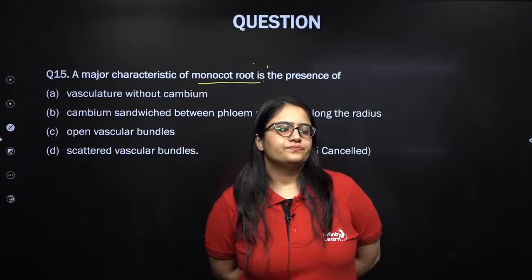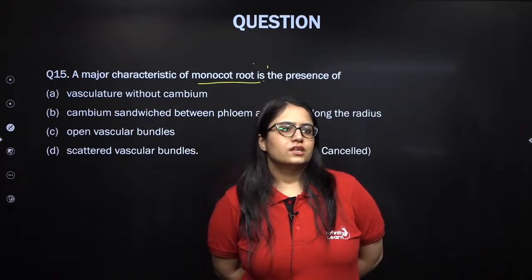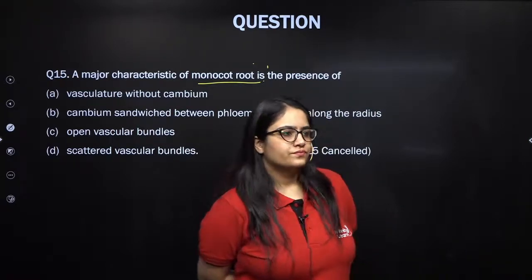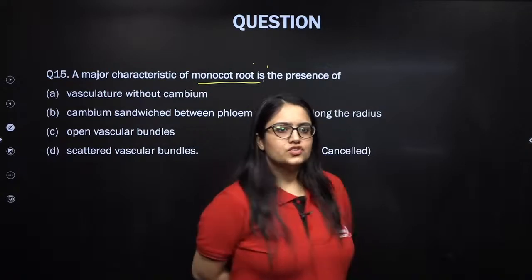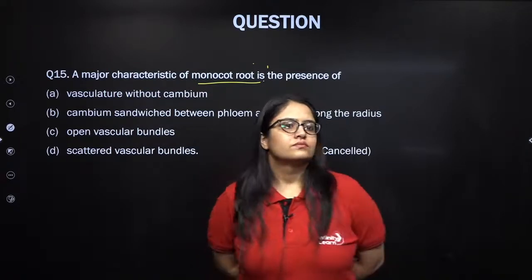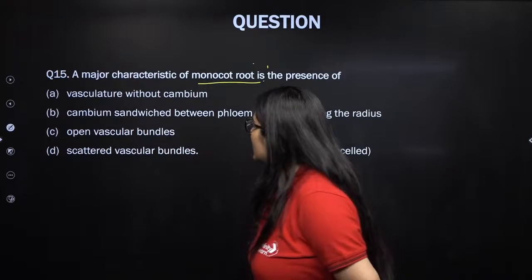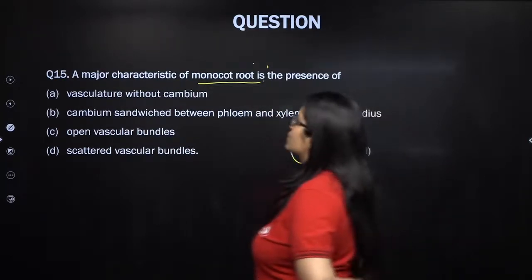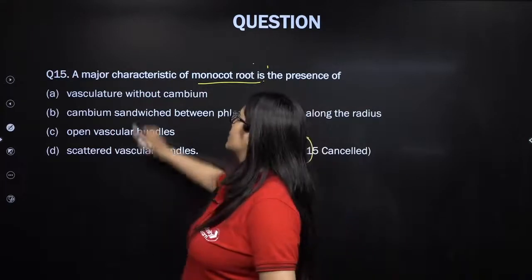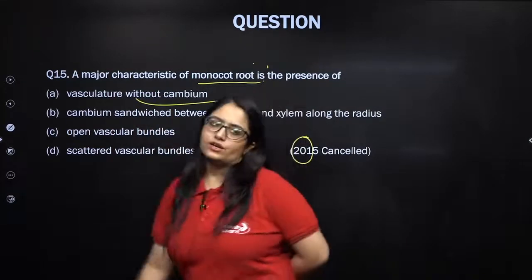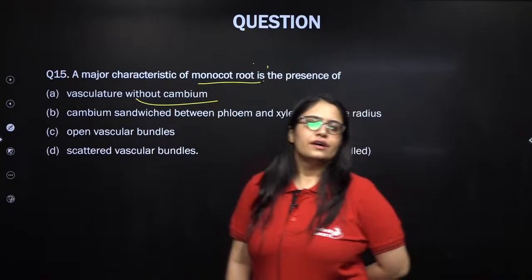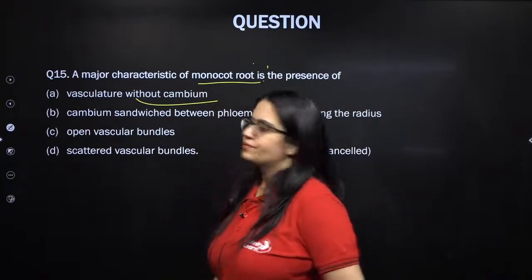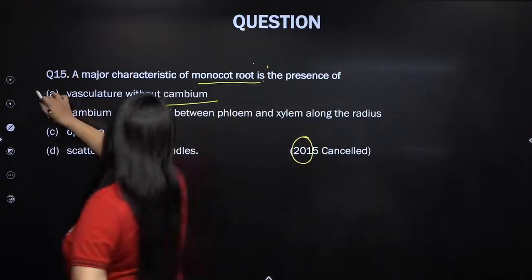Try this. Yeah, perfect. In a monocot root, the vasculature or vascular bundles will be without cambium, and hence they can't show secondary growth. Excellent, excellent. Next question.